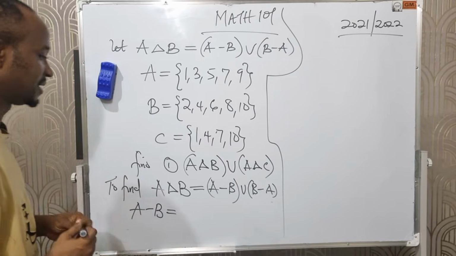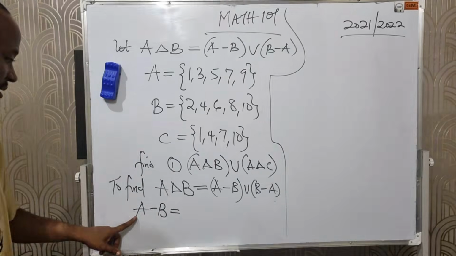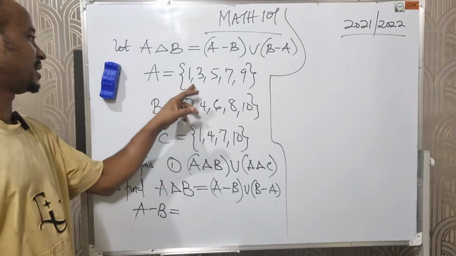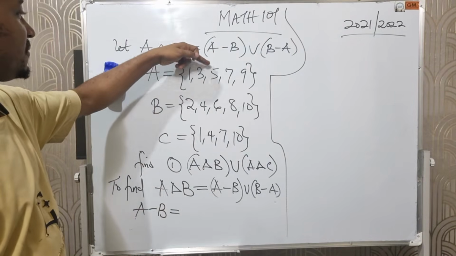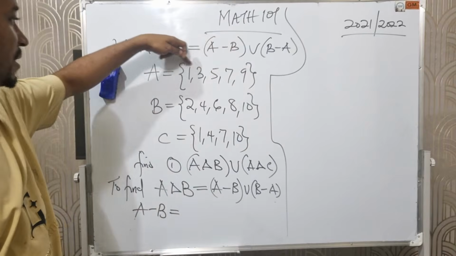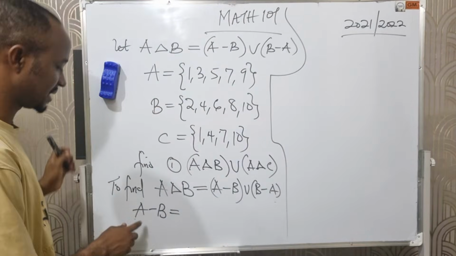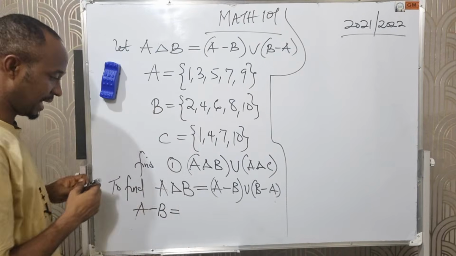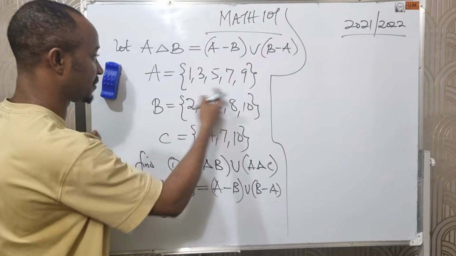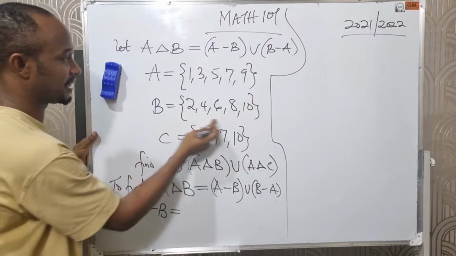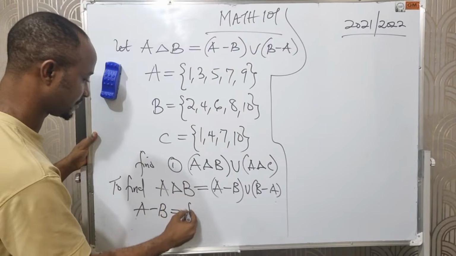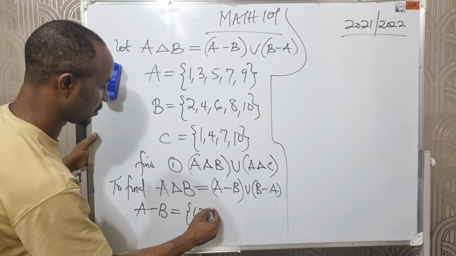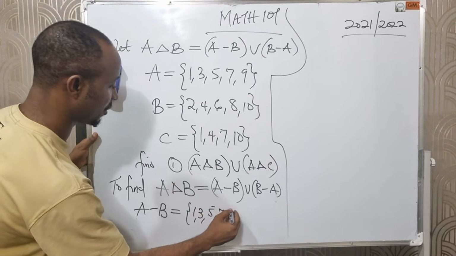A difference B simply means what are the elements that are found in A, but not in B, right? Elements found in A, but not in B: 1, 3, 5, 7, 9. They are all in A, but not in B. So those elements found in A, but not in B, are simply elements of A. All these elements are in A, but they are not found in B. So I'm going to repeat: we have 1, 3, 5, 7, and 9.